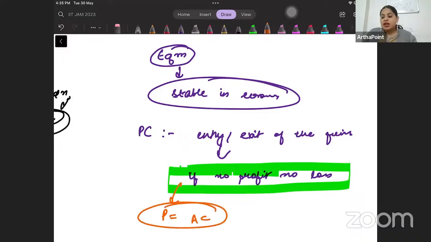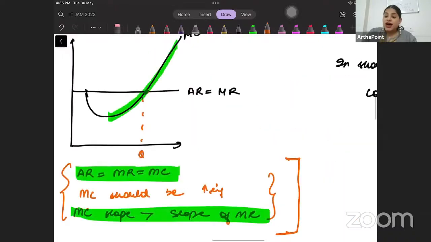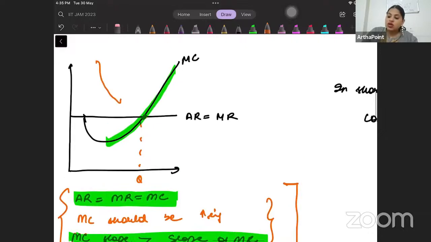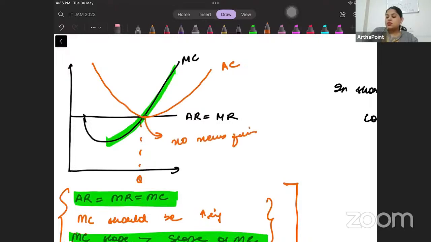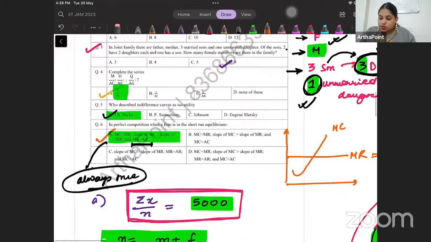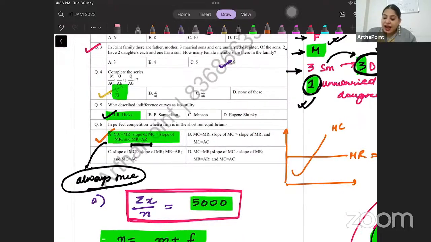So if I am able to charge a price such that my costs are also covered, there will be no entry or exit of the firm. At this point, I am sure that no new firms will enter or exit. So there will be an equilibrium or a stability maintained in my economy.